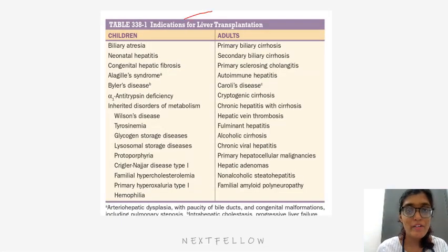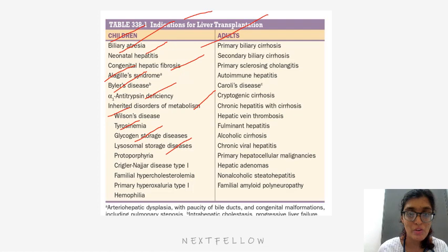Now, indications of liver transplantation in children and in adults. In children, it is biliary atresia, neonatal hepatitis, congenital hepatic fibrosis, Alagille syndrome, Byler's disease, alpha-1 antitrypsin deficiency, inherited disorders of metabolism like Wilson's disease, tyrosinemia, glycogen storage disease, lysosomal storage disorders, protoporphyria, Crigler-Najjar disease type 1, familial hypercholesterolemia, primary hyperoxaluria type 1, and hemophilia.